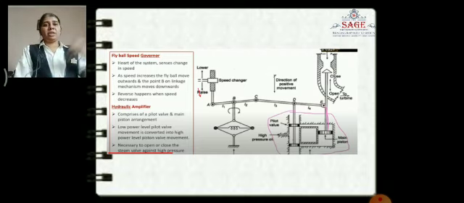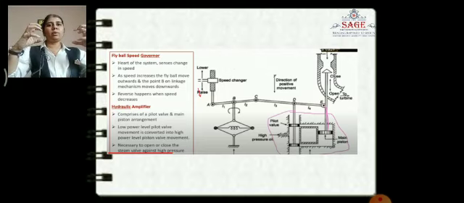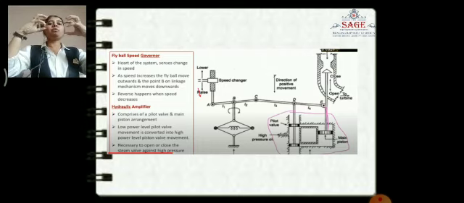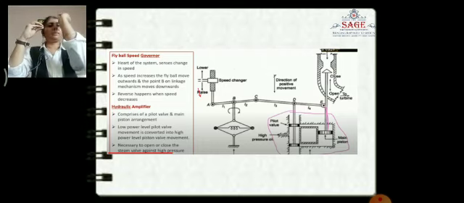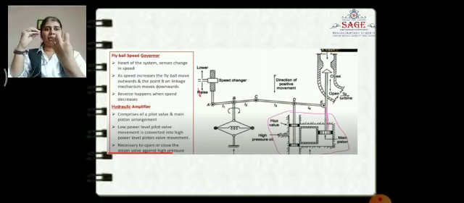If speed increases, frequency also increases. If frequency increases, what happens? The fly balls move in the outward direction. If the fly balls move outward, point B will move in the downward direction.